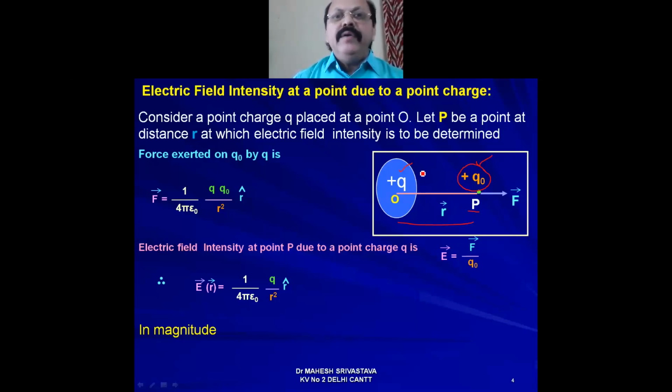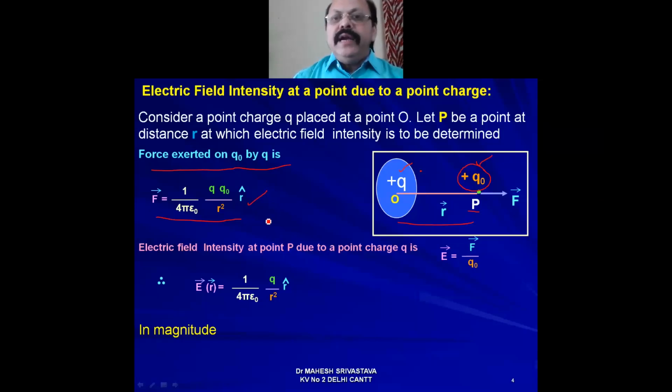Then we can find the expression for electric field intensity at a point due to the point charge. First we calculate the force by applying Coulomb's law. The force exerted on Q naught by Q is F vector equal to 1 upon 4 pi epsilon naught, Q Q naught upon R square, R cap.